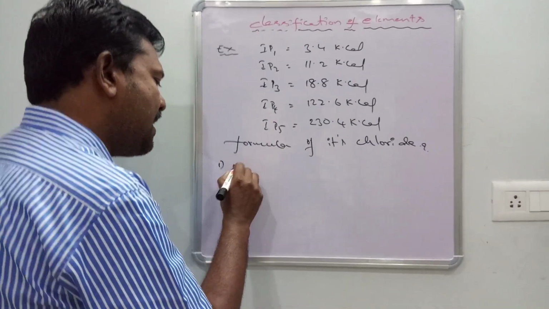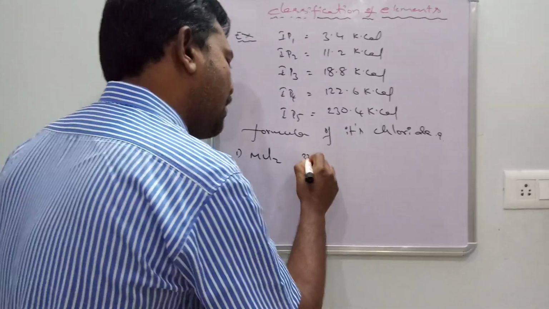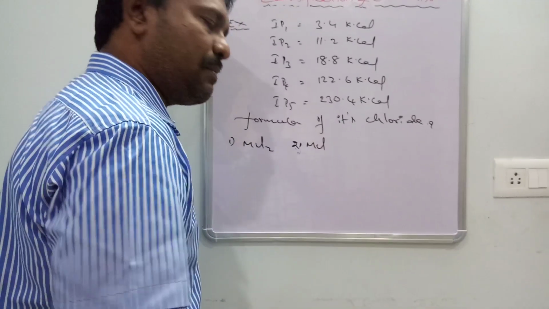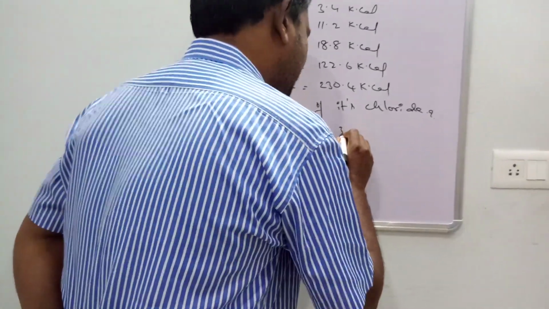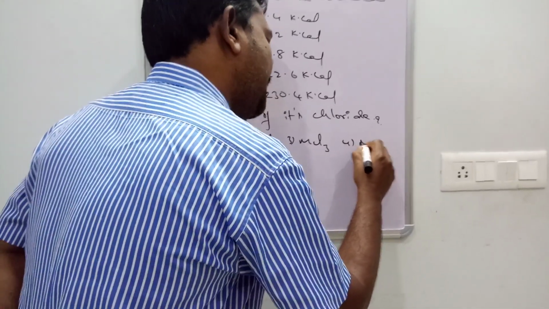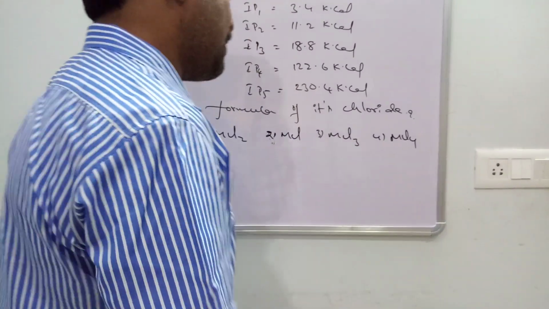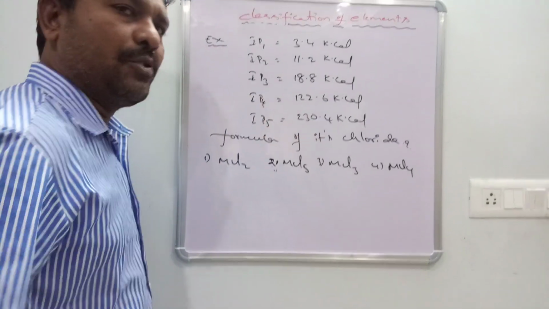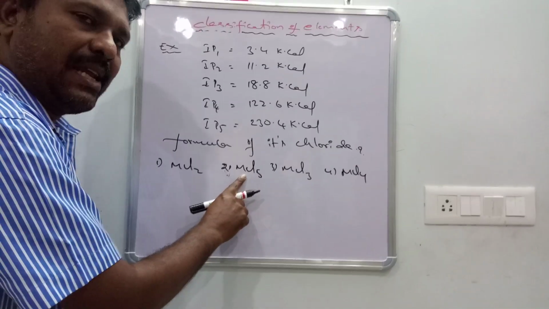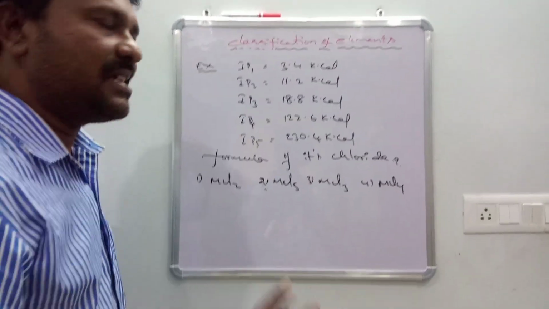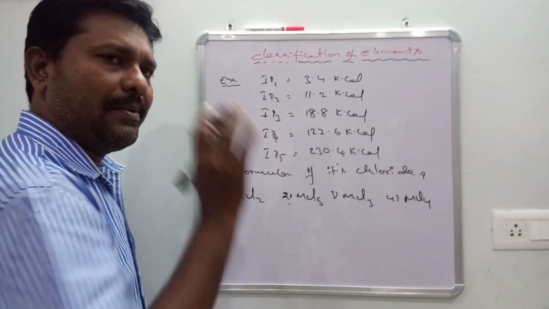Option 1 MCl2, option 2 MCl, like NaCl, option 3 MCl3, option 4 MCl4. Suppose the options are MCl2, MCl5, MCl3, MCl4. What's the right answer? Observe this bit.